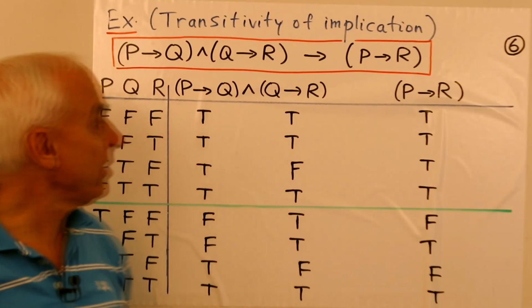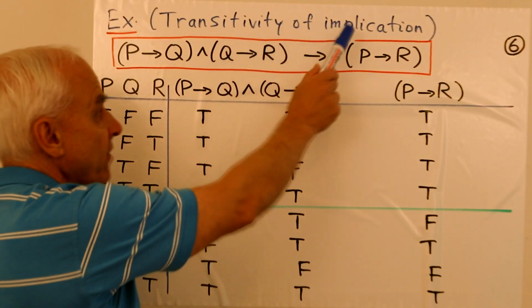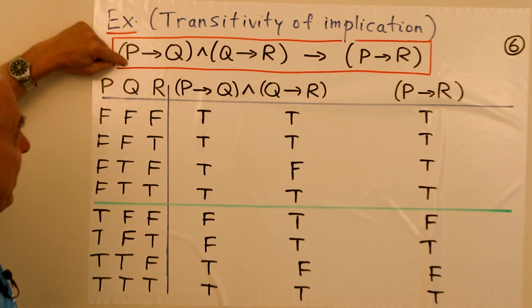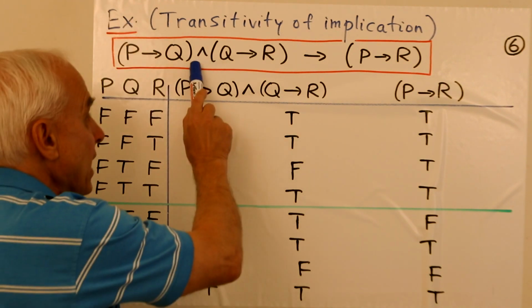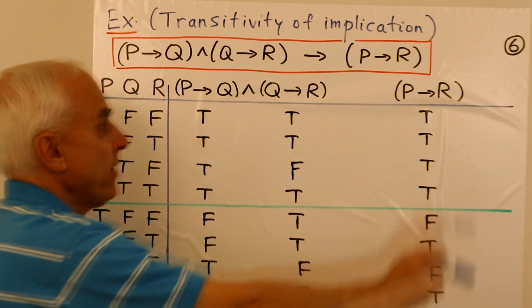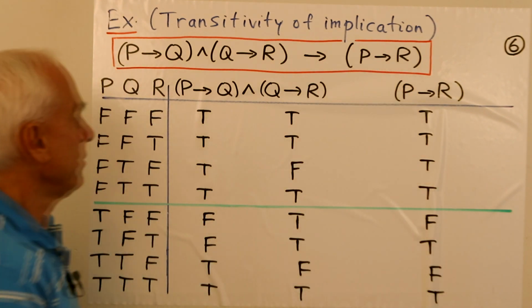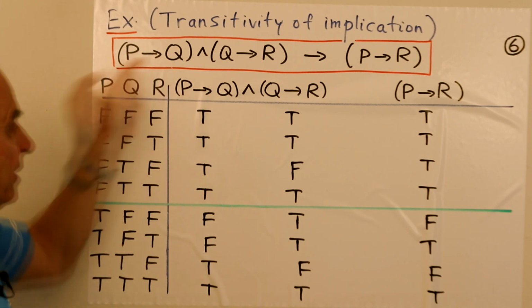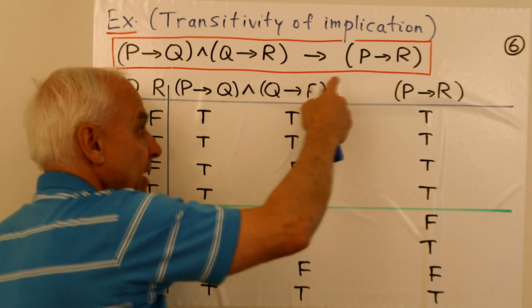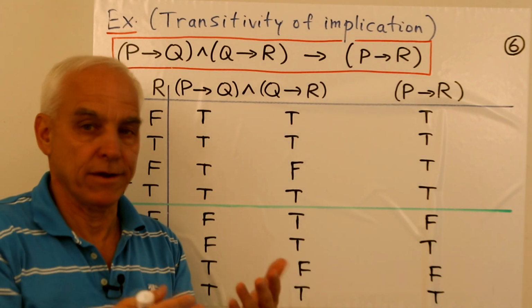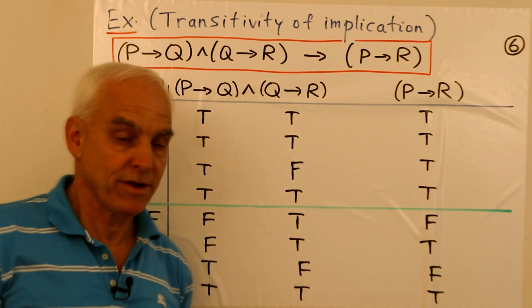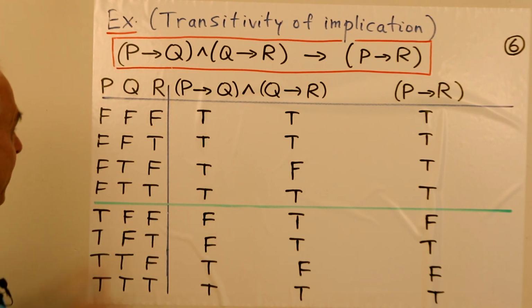For our next example, let's look at transitivity of implication, which is this statement here, that P implies Q and Q implies R. That implies that P implies R. If P implies Q and Q implies R, then P implies R. That's the meaning of this statement. So a truth table approach is surefire.